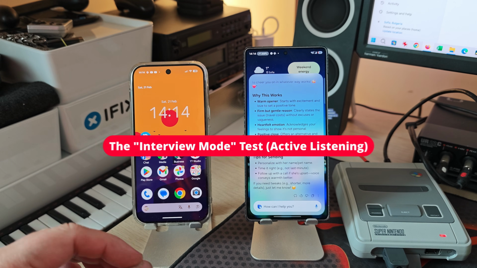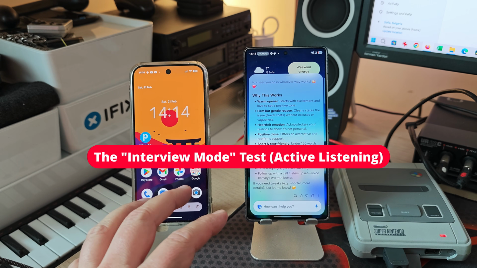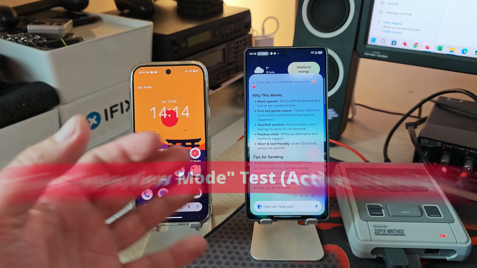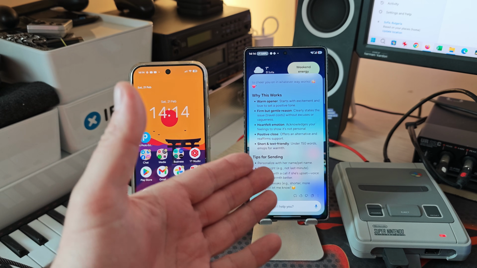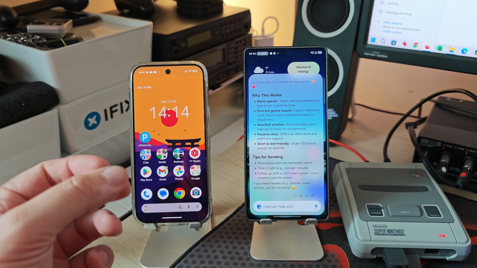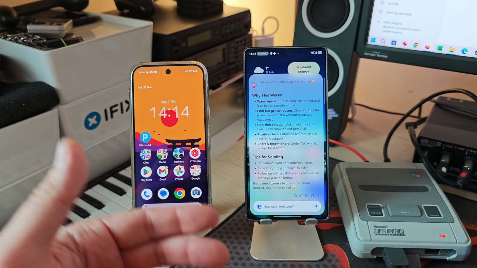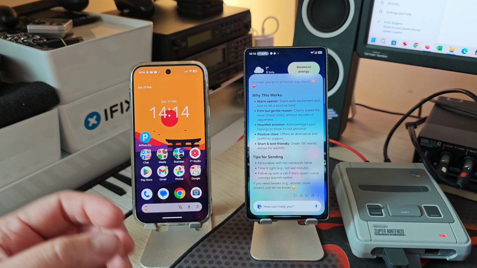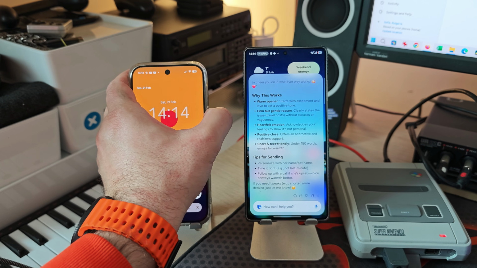Alright, test number 3 is going to be the interview mode test. Active listening. A sophisticated AI agent such as Gemini and hopefully Bixby with Perplexity should not just dump information, it should ask questions to narrow down what you actually need. So this time I'm gonna start with Gemini.